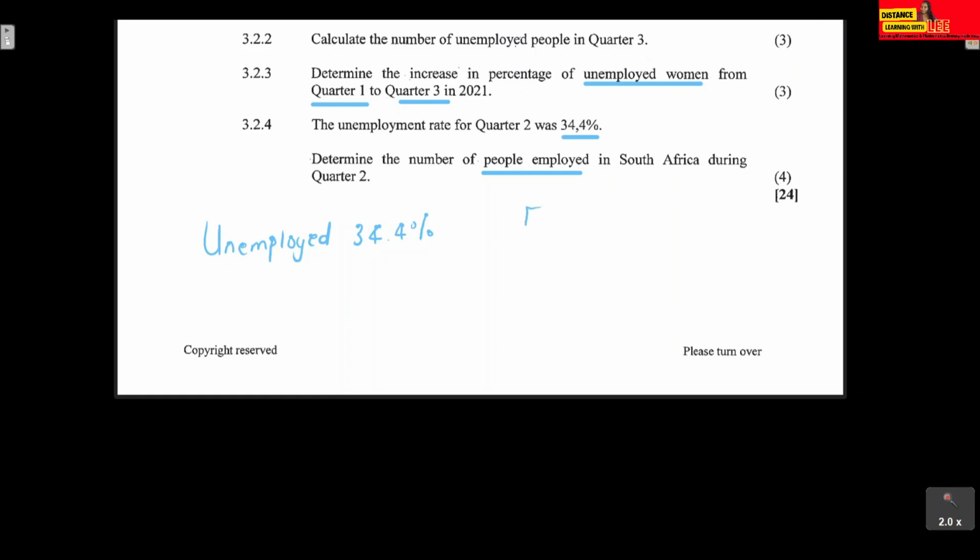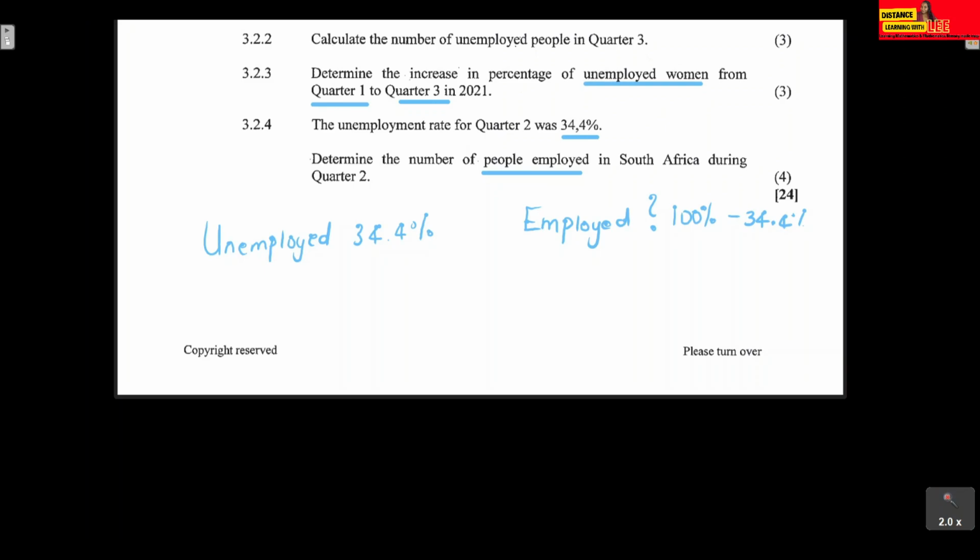But we want to know how many people are employed. Since we are working with percentages, the total is 100. So if 34.4% are unemployed, to get the employed people you take 100% and minus 34.4%.